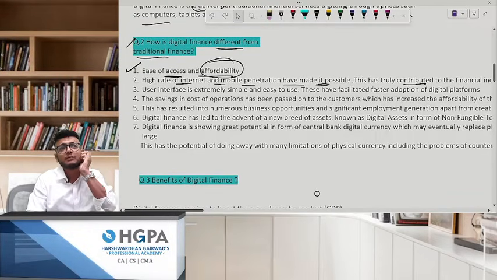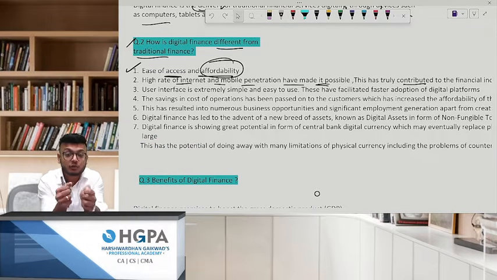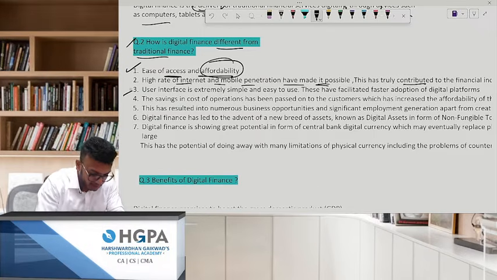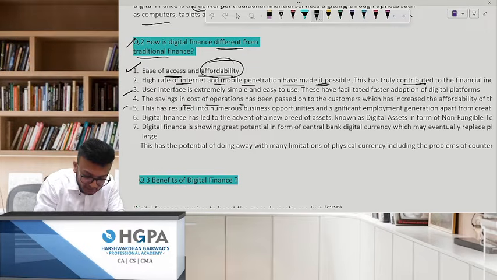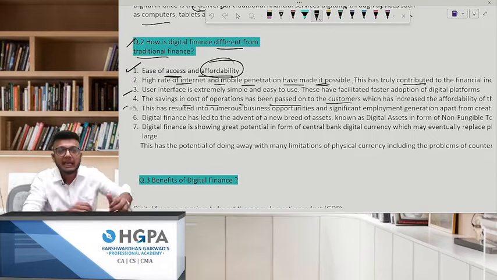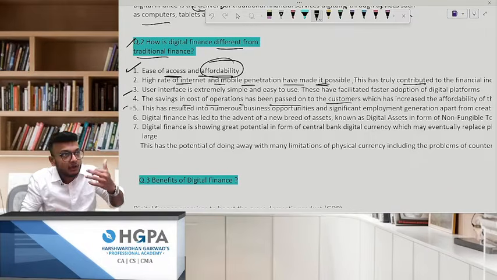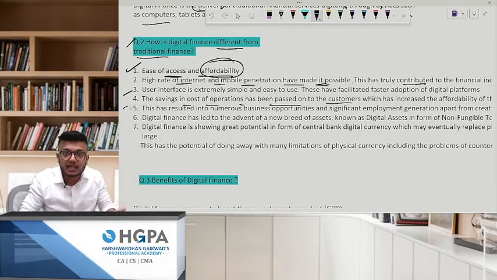What used to happen earlier? Only people in the urban cities would use the net. No, it is not like that. Everybody uses net. So the interface is very user friendly. Savings in cost of operation have been passed on to customers. Tell me one thing: if the party from whom we are getting something is only using the net, with all the efforts, will he pass on the benefits to me? Yes. He will not charge me any fixed cost and all that.